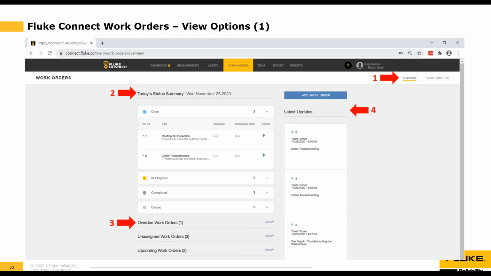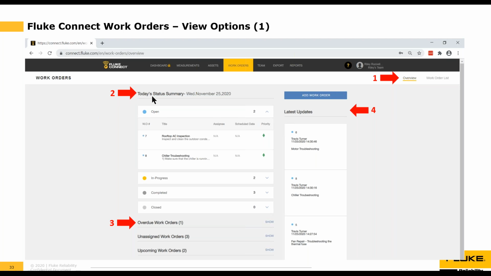Okay, so now that you've seen how to create, edit, and delete work orders, I will show you the different viewing options available for work orders. So at the top right next to the number 1 red arrow here, you can see you've got two options, Overview and Work Orders List. Now the software defaults to the Work Orders List, but you can always click on the Overview option to get an overview of all the work orders in your account and for your team.